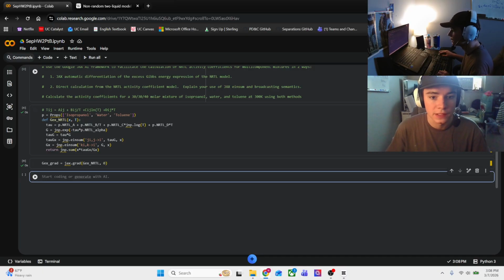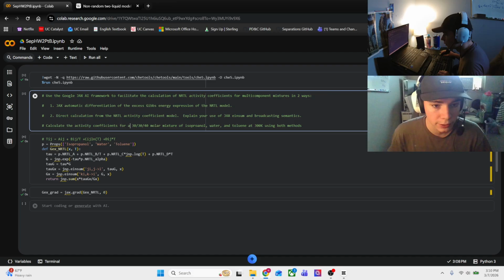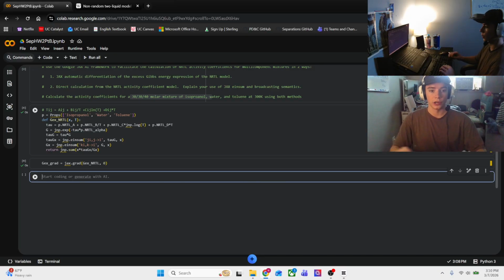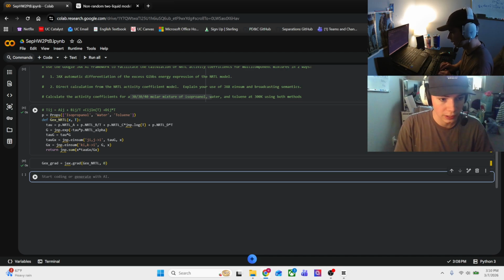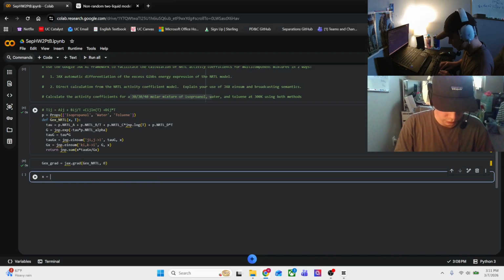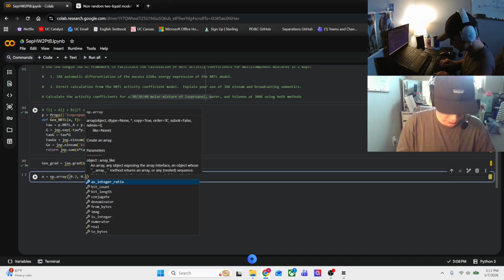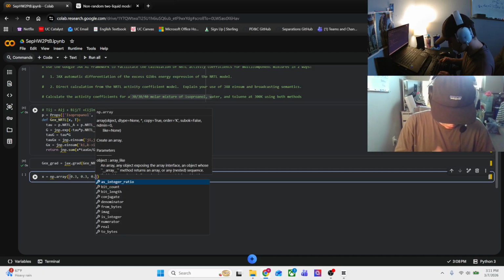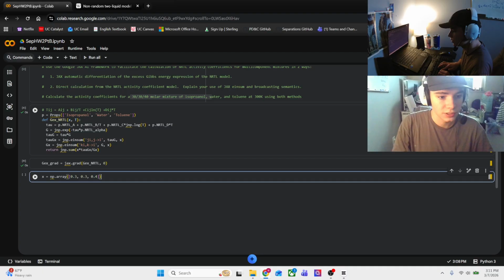So let's go ahead and find this activity coefficient. Now we can actually put in our provided problem metrics so that we can solve for our activity coefficient. So we're going to create an array of our x's. We're going to say x is going to equal np.array of 0.3, 0.3, and 0.4 for our liquid compositions for each of those components.